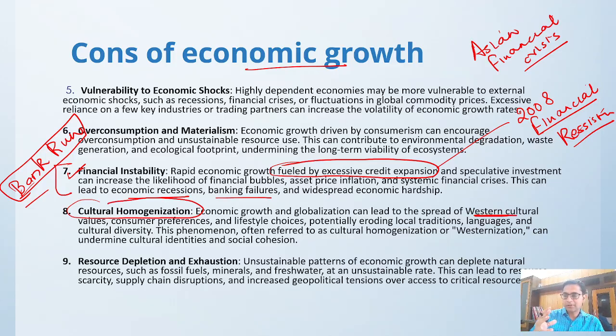People are following all the Western lifestyle things. They are following their food practices, their clothing practices, their eating habits, everything. So lifestyle choices are changing, eroding the local traditions. Whatever local tradition we have, it is eroding.